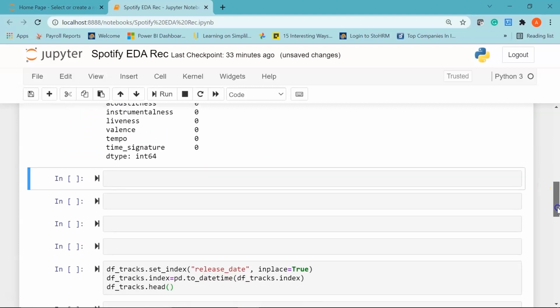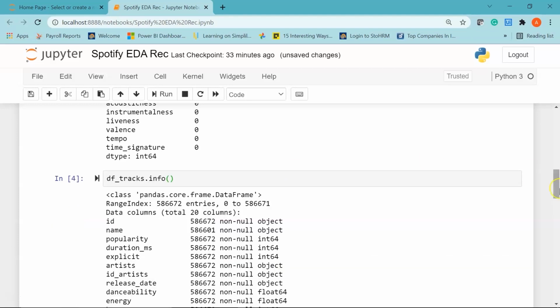Okay. Now let's use the info method that will give us the total number of rows and columns in the dataset, and we'll also check the data types and the memory usage. So I'll say my data frame name, df_tracks.info.